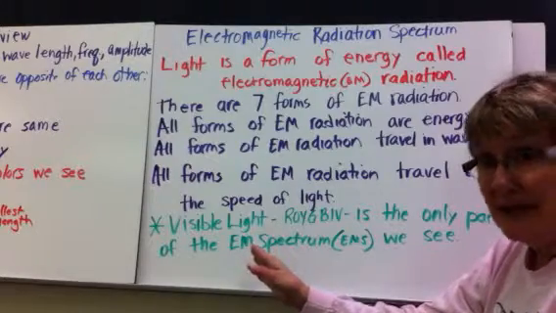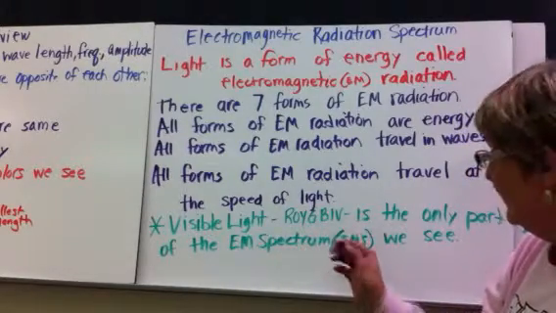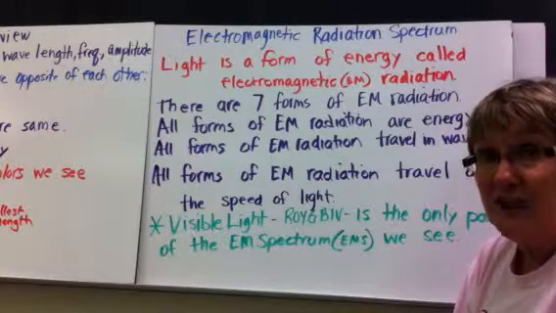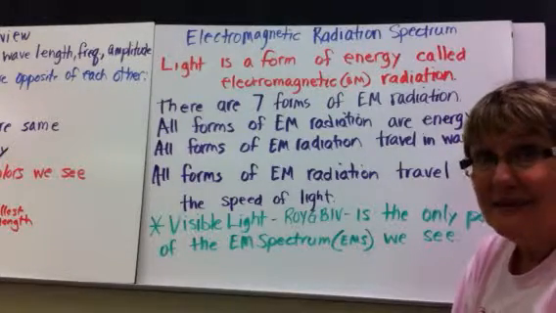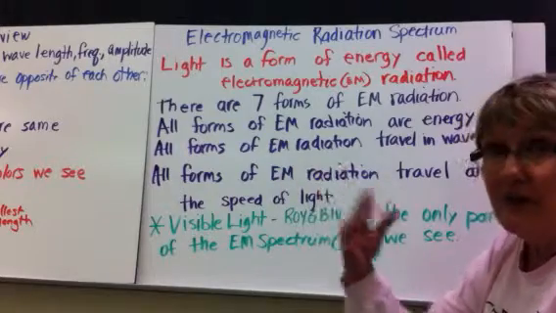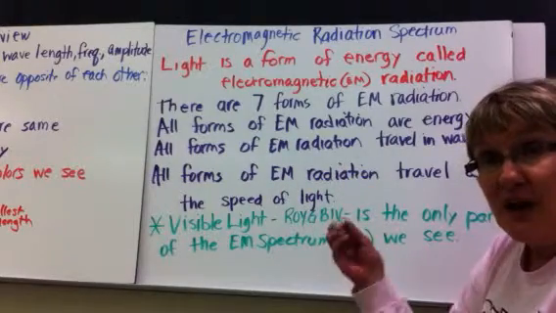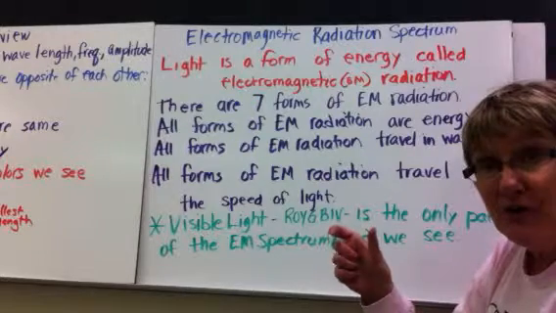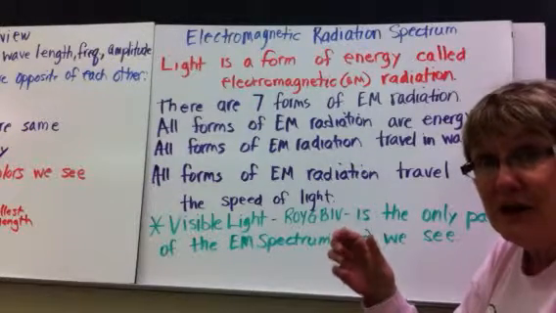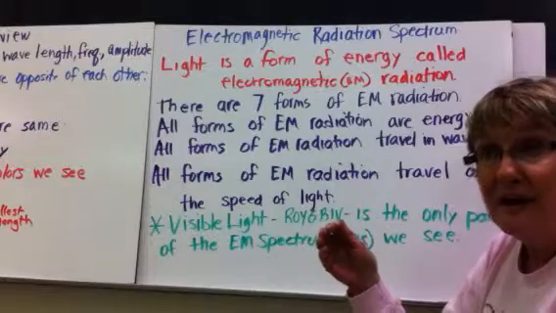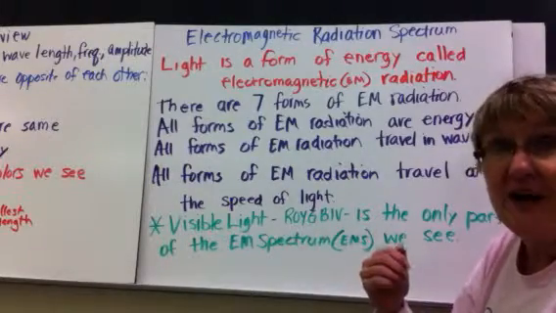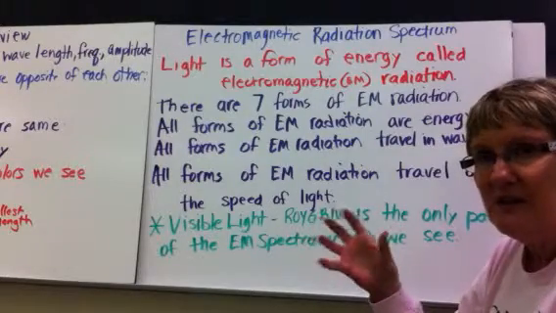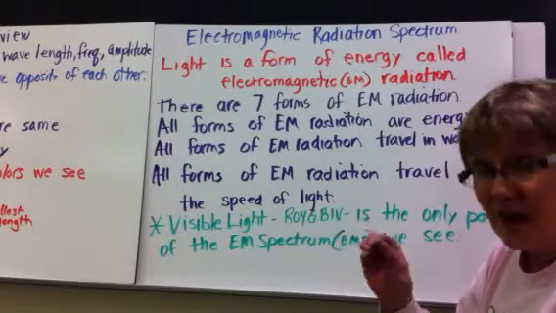Visible light, again, Roy G. Biv, that's the only part of the electromagnetic spectrum that we see. We don't see all the other parts. As far as sound waves go, we can hear within a certain sound range, but there are sound waves at pitches which humans cannot hear. So just because we cannot see or hear doesn't mean those waves are not there. They are there.